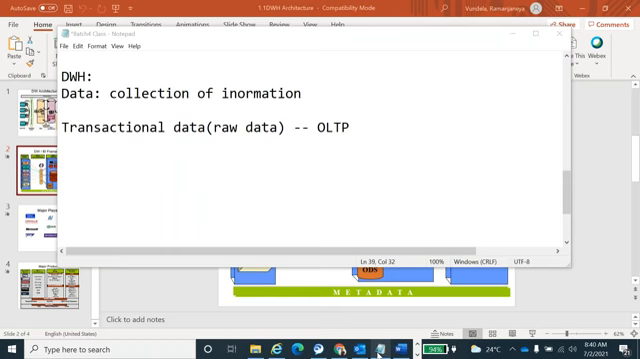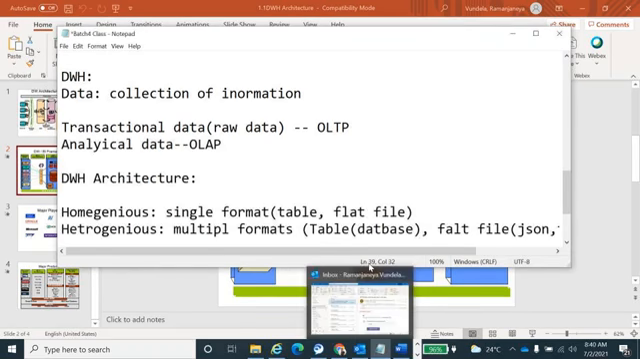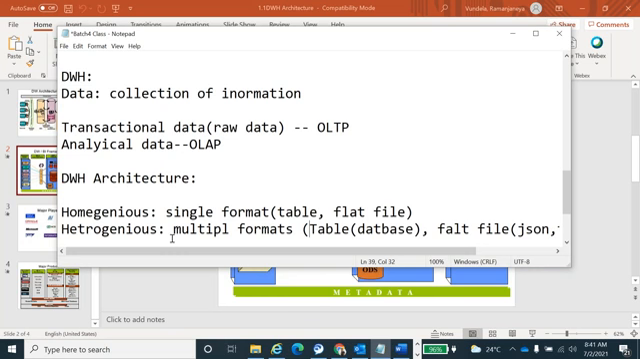First, as of now, we are understanding the transactional data and analytical data. What is the use of data warehousing? What kind of source systems we are getting the data from, homogeneous and heterogeneous? What is homogeneous? What is heterogeneous? These kinds of concepts we are learning as of now.